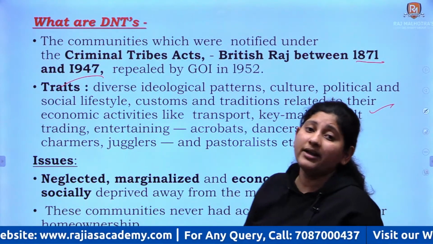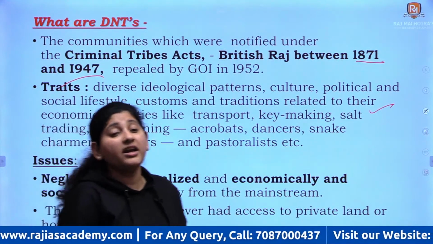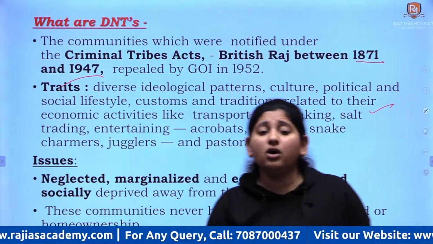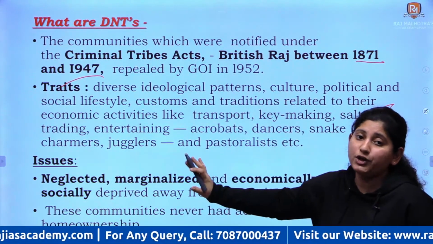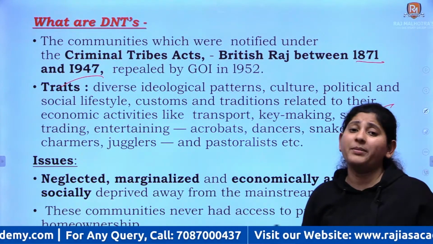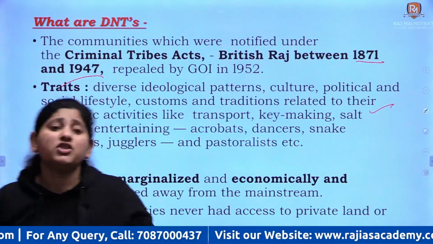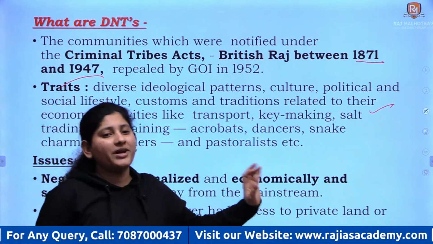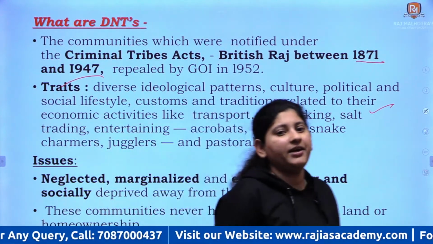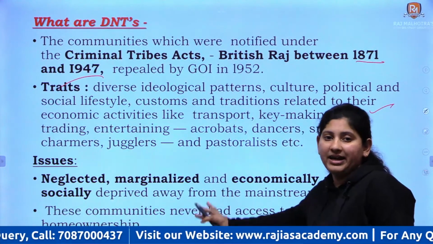Like if someone is associated with work related to iron, their customs are going to be related to that. If they are involved in salt making, cloth making, juggling, or if they are pastoralists, their customs are defined as per their occupation, right?